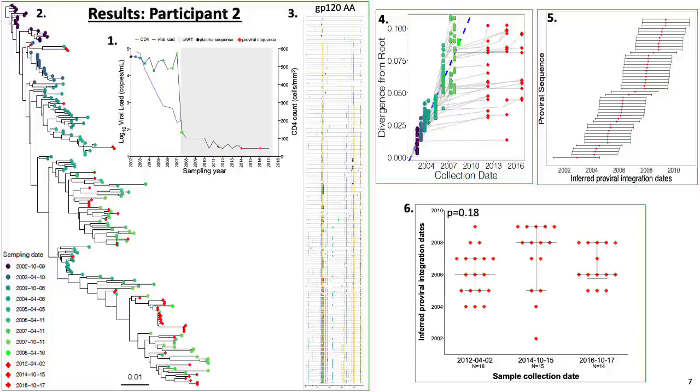Unique proviruses were 5 years old on average, with the oldest being 8 years of age at initial sampling, with most dating to chronic phase. Also, proviral integration dates remained stable over the course of follow-up.